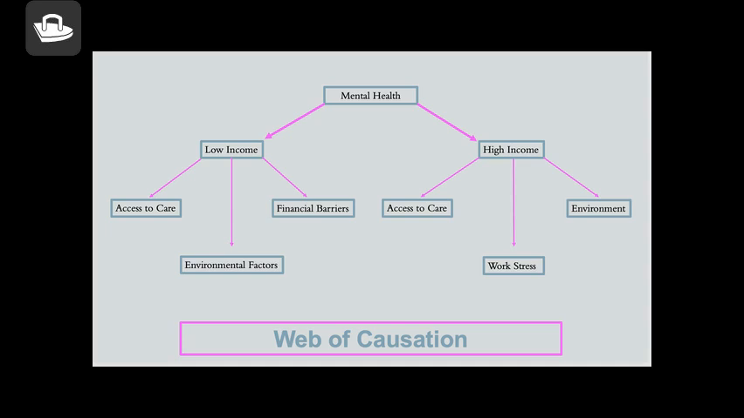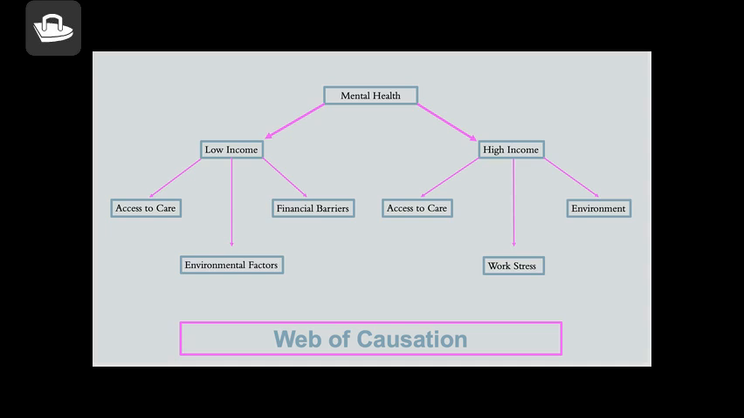People living in low income areas are more likely to experience housing instability, exposure to violence, and poor working conditions, all of which contribute to chronic stress. According to the American Psychological Association, the financial instability faced by low income individuals leads to higher rates of anxiety and depression, compounding their mental health struggles.